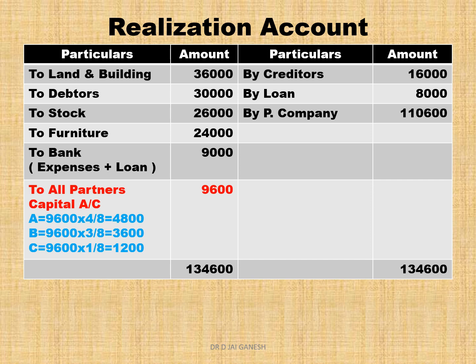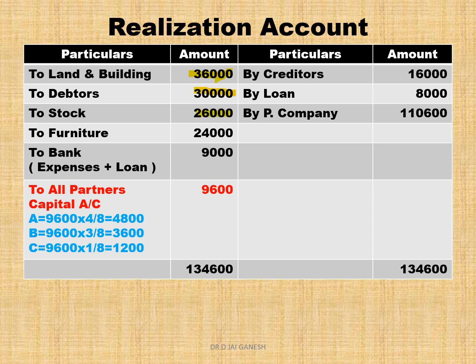There are totally 5 assets in the balance sheet. Don't transfer cash at bank. Excluding cash at bank, transfer the remaining 4 assets. So bring land and building, debtor, stock, furniture from the balance sheet.